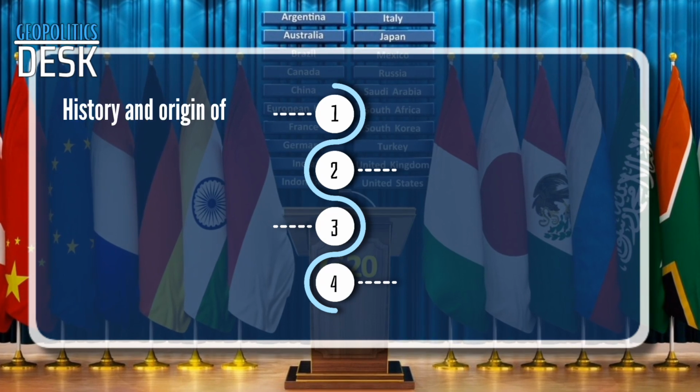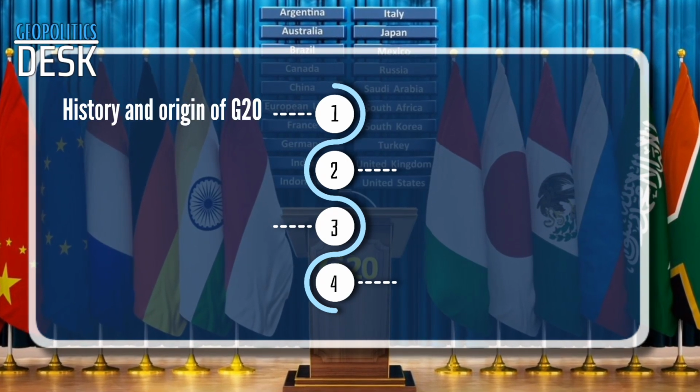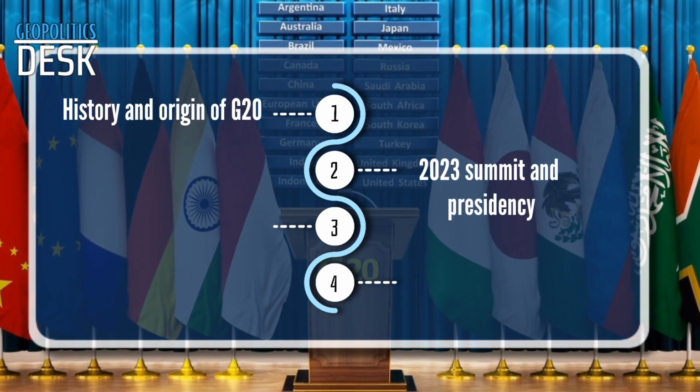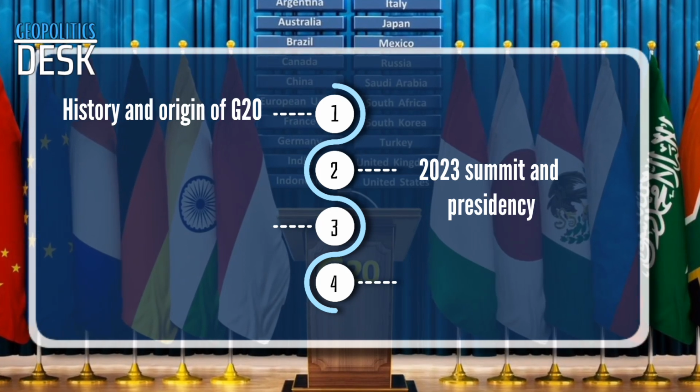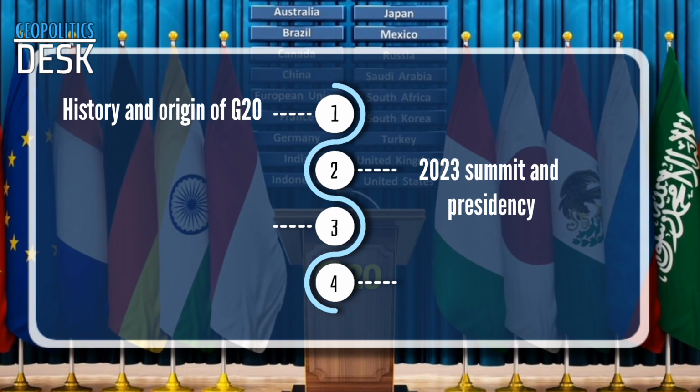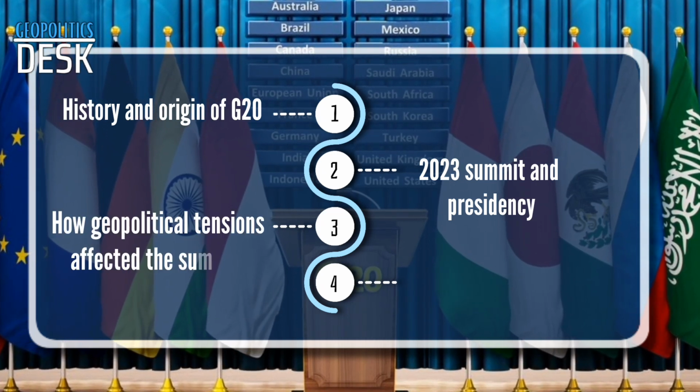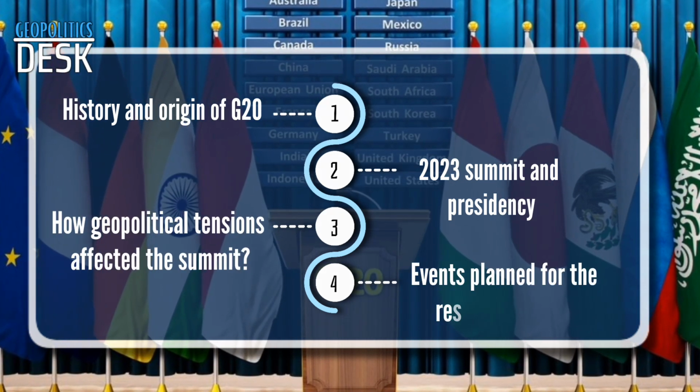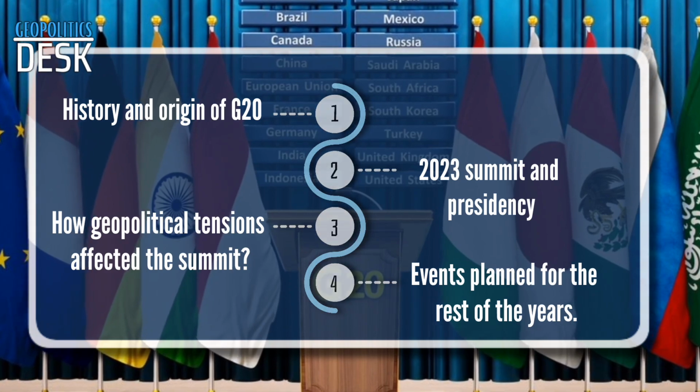Part 1, History and Origin of G20. Part 2, 2023 Summit and Presidency. This will include a brief overview on the logo, theme, location and significance of presidency for India. Part 3, How geopolitical tensions affected the summit. Part 4, Events planned for the rest of the year.